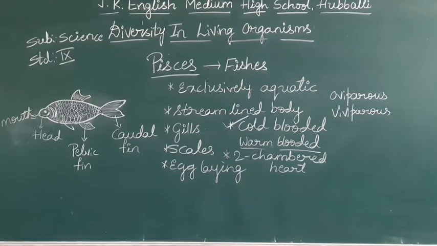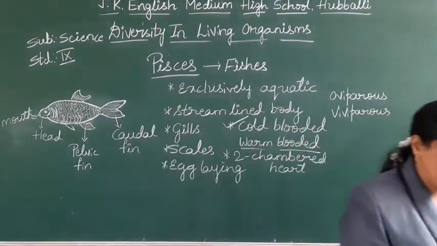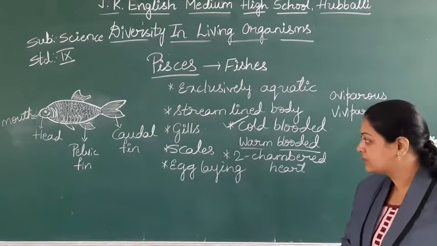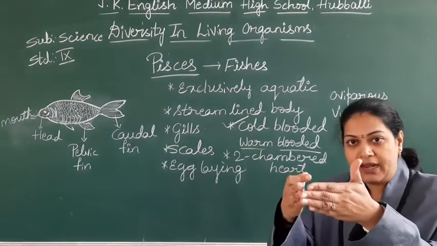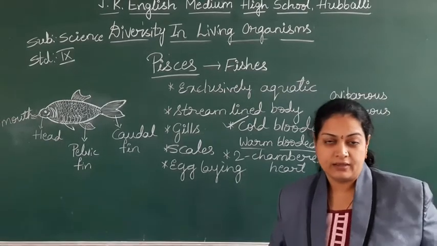Okay, it is visible. So these are oviparous, 2-chambered heart, cold-blooded animals. Gills are there for respiration. The body is covered with scales, streamlined body, and these are exclusively aquatic.